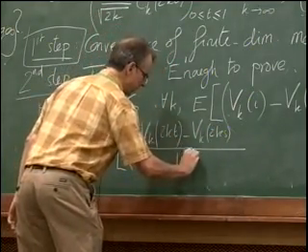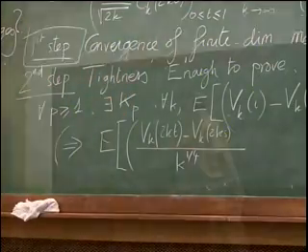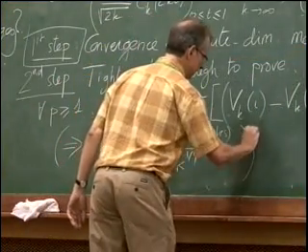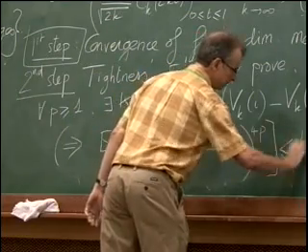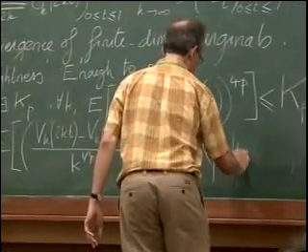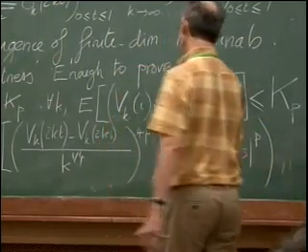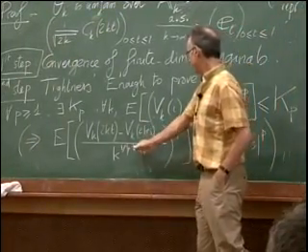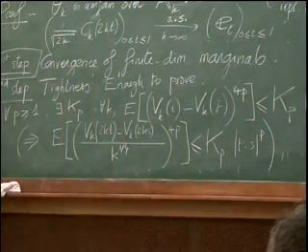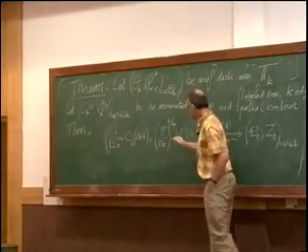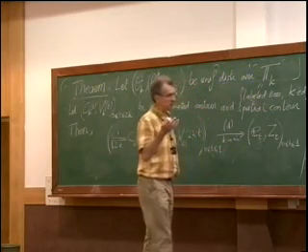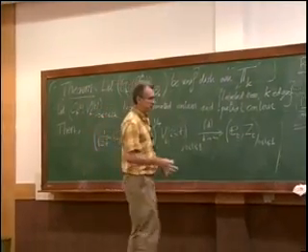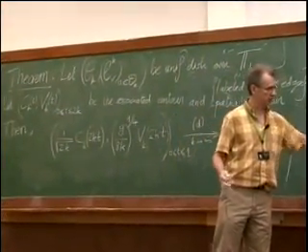So now I do the proper renormalization here. I forgot the constant, it doesn't matter. And if I raise this to the power 4p, this is going to be bounded by Kp times T minus S to the power p. Okay? And actually this gives just a uniform bound on the moments of the increments of the process, which is here. And then it's a standard argument. It's basically the same argument as in the proof of the Kolmogorov's continuity criterion, which tells you that the sequence of processes is tight, once you have this.